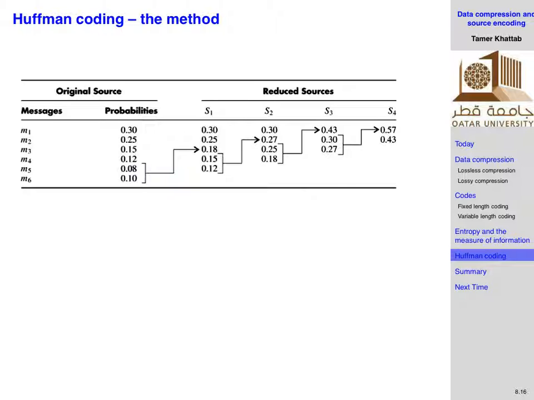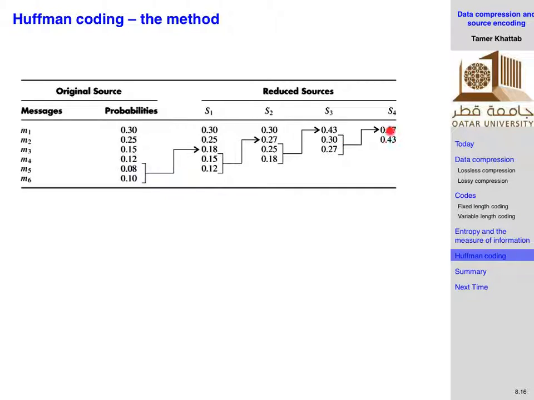Now, repeatedly do this. So go to the last two, group them together. You will get 0.27, right? So 0.27 comes after 0.3, so it becomes 0.3, 0.27, 0.25, 0.18, right? Similarly, one more step. Take the last two, gather them together, so they'll give you 0.43. 0.43 is the highest, so it comes first, and then after that we have 0.3, and then we have 0.27, right? Correct? Okay. Last thing, do the gathering of the last two.